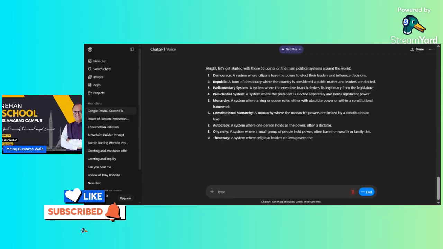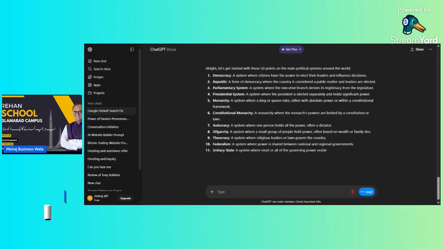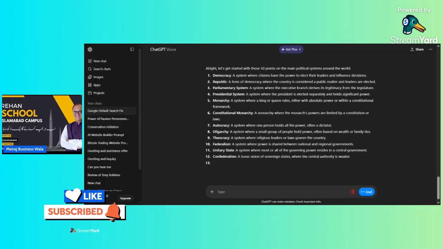9. Theocracy, a system where religious leaders or laws govern the country. 10. Federalism, a system where power is shared between national and regional governments. 11. Unitary state, a system where most or all of the governing power resides in a central government. 12. Confederation, a loose union of sovereign states where the central authority is weaker.